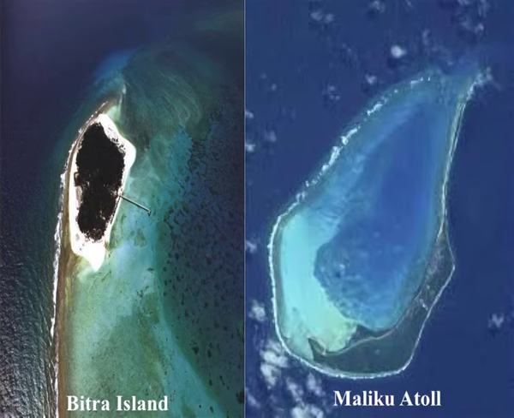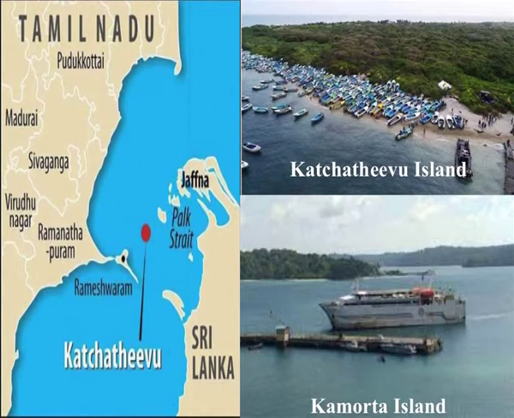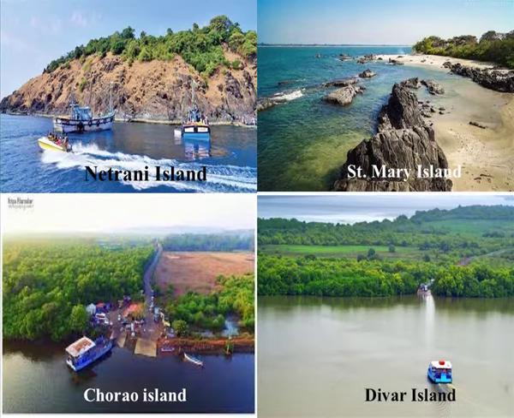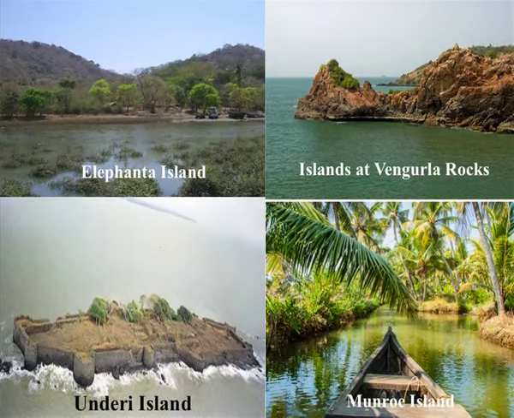We also have some smaller islands, known as Pitti Island, Malikku Island, Kachchativu Island, Kavaratti Island, Lothian Island, Srirangam Island, Nalla Thanni Thivu, Pirotan Island and also the Cochin group of islands. We have Netrani Island, Saint Mary, Divar, Chorao. I have mentioned all these here, and you can have a feeling of these islands here through the pictures. You can see how Andheri Island is very different from Munro Island.